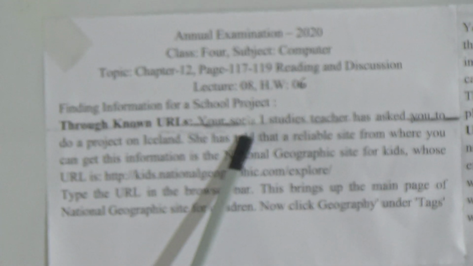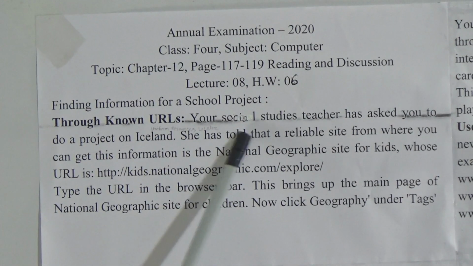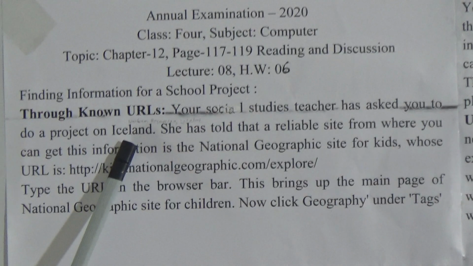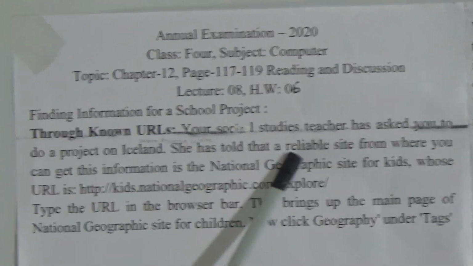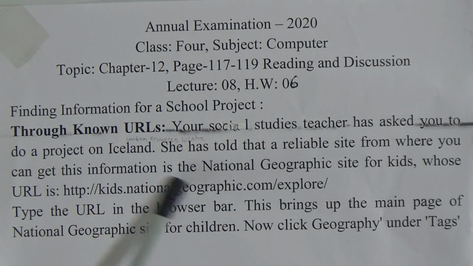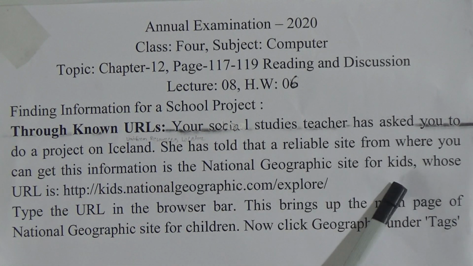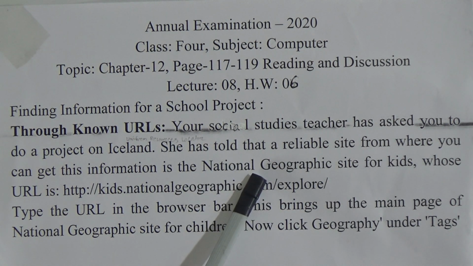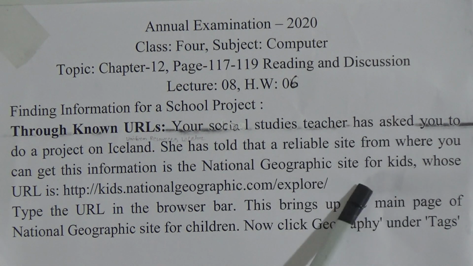Your social studies teacher has asked you to do a project on Iceland. She has told that a reliable site from where you can get this information is the National Geographic site for kids. We all know that National Geographic is very famous among students and children also.